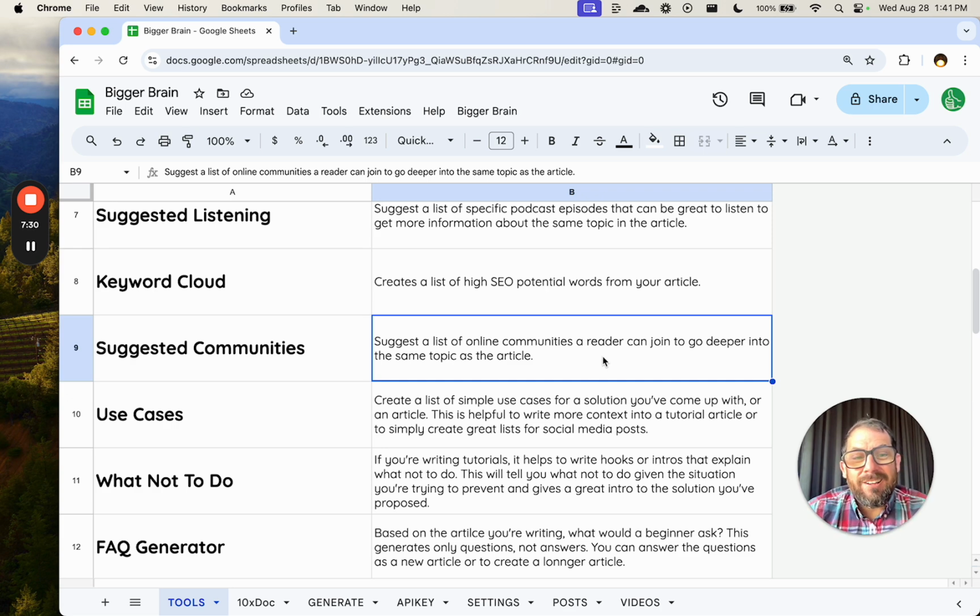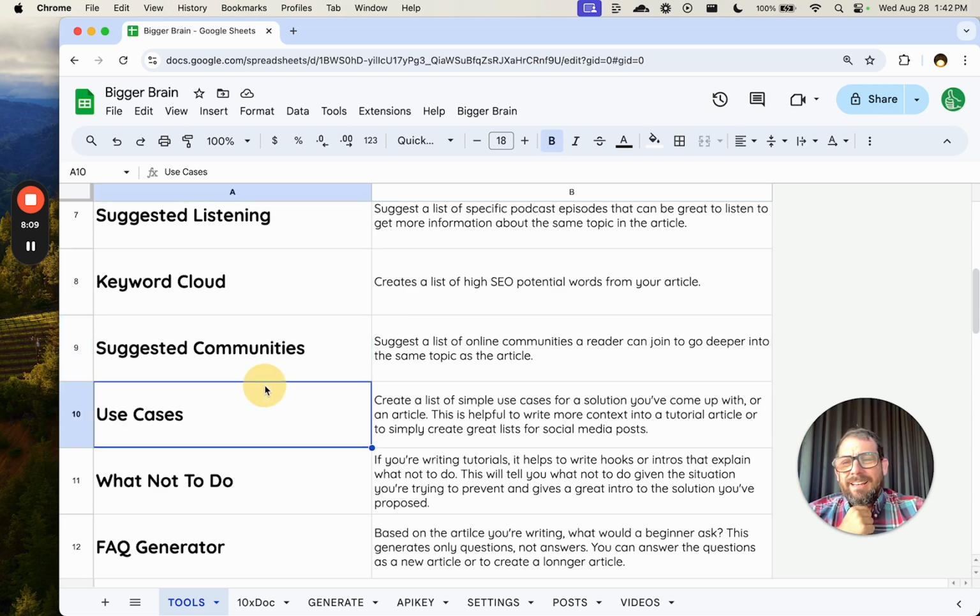But there are lots of Reddit communities, Facebook groups, Telegram groups, WhatsApp groups, also paid networking places like Dynamite Circle, that if someone is selling, let's say I'm making a video or an article about selling digital products, someone who joins I Love Google Sheets, it's okay for the reader. But what they really want is the peers, the people who are also selling digital products. And so this suggested communities really expands on that idea of where else can you find someone interested in the same thing? I thought that was cool.